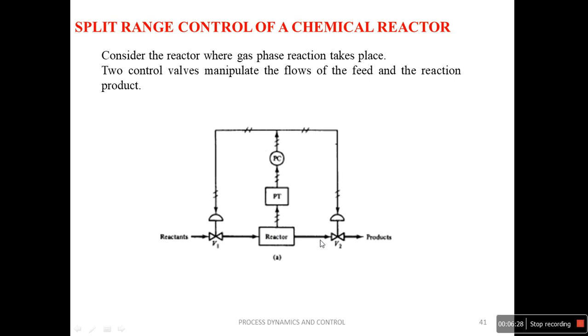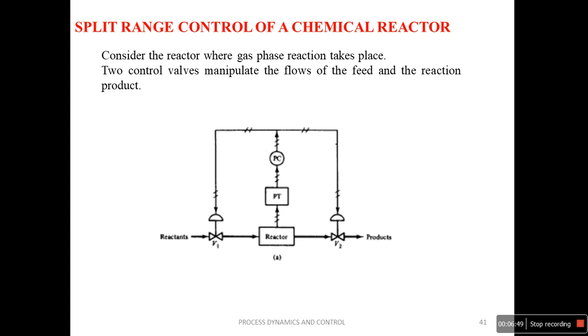We are going to make V2 completely open. Still, if it is not maintaining, it starts closing V1. So again, both the actions lead to a reduction in the pressure until the reactor has returned to the desired operation. So that is the case of the split range control.